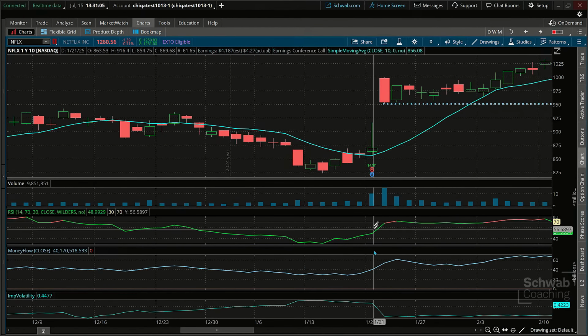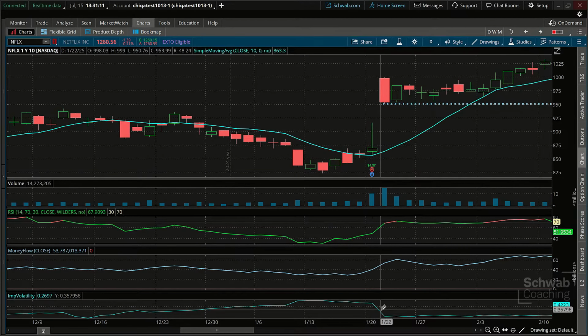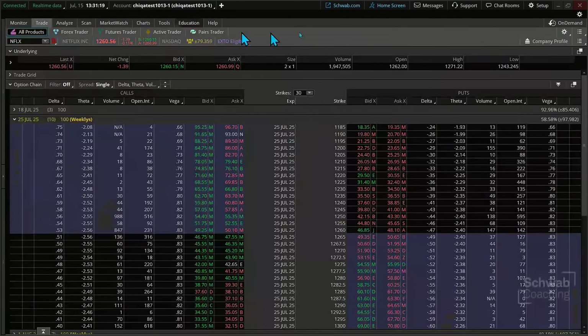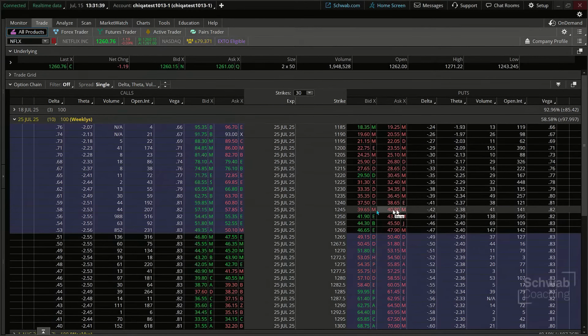Where are your earnings? So as an example, this was about 45, and the very next day, implied volatility dropped to about 25 or so. So it's a drop of implied volatility of about 20. Now, if that were to happen over here, that could really smash that short put portion of the short put vertical. Every percent decrease in implied volatility could drop that option by the amount of the Vega. If that last example of earnings was reflective of what we might be seeing in the future, that could drop it in half.